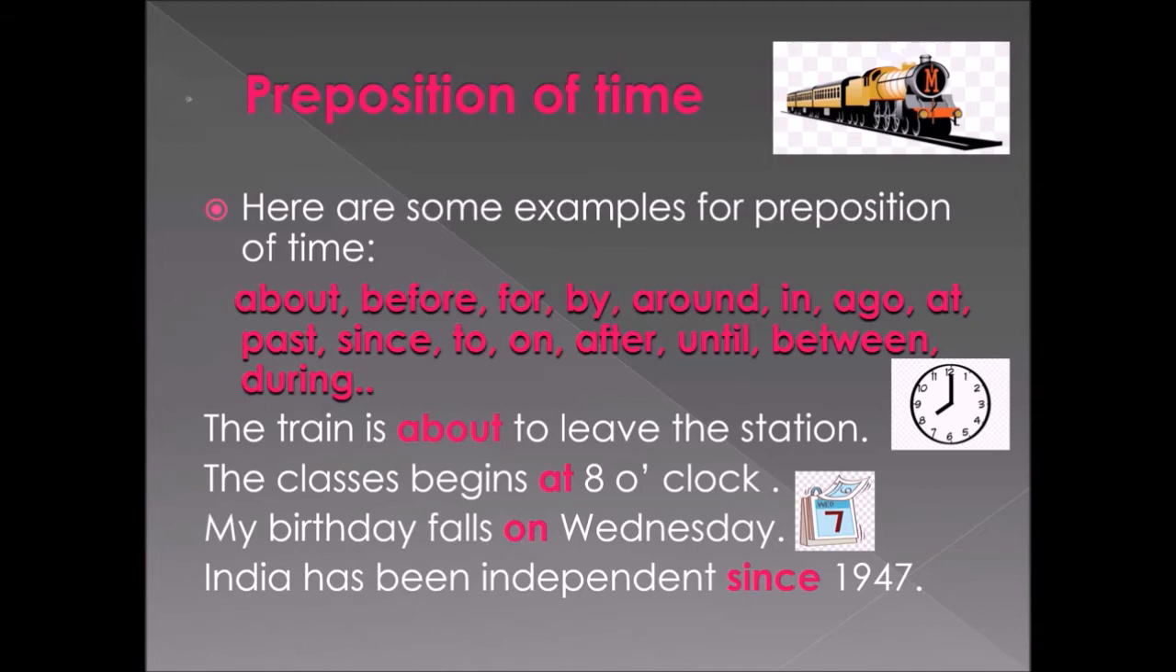So look at the next sentence. My birthday falls on Wednesday. So "on Wednesday" denotes also a particular day, which is Wednesday. So his birthday or her birthday is going to fall on Wednesday.